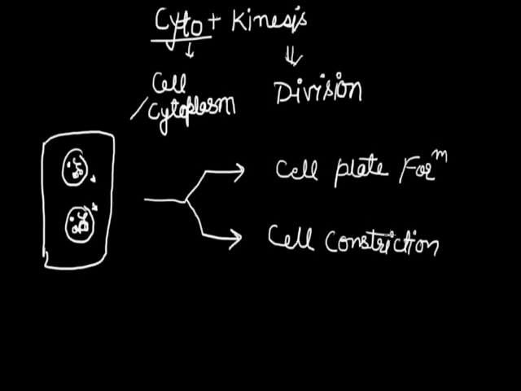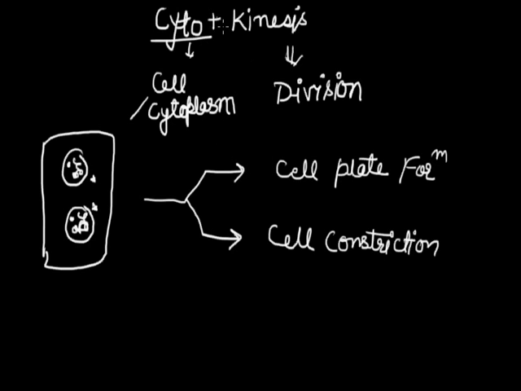So two terms are here. The first one is cell plate formation and the other is cell constriction. A cell can divide in two ways: cell plate formation if the cell is a plant cell, and cell constriction method if the cell is an animal cell. Why are these two methods here? Because you know that an animal cell is surrounded by cell membrane only, while a plant cell is surrounded by cell membrane and cell wall. Here the cell wall plays the role of a resistant wall. That's why it can't divide by the simple constriction method.